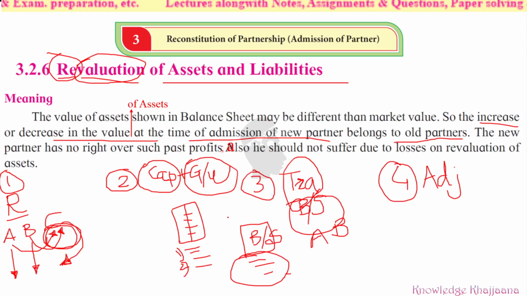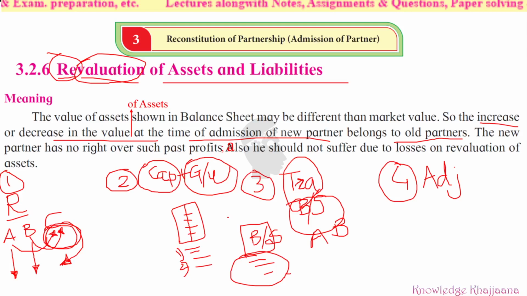The new partner has no right over such past profits. Because he is entering now, he has no right over the past profit which has been earned by the old partners. He has no right over the profits, as well as he has no bearing towards the liabilities or the losses.